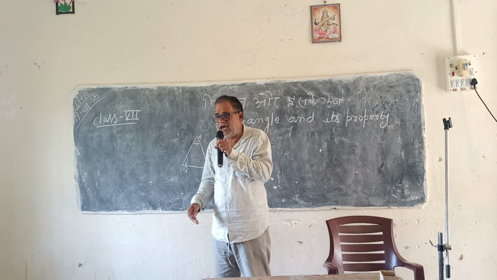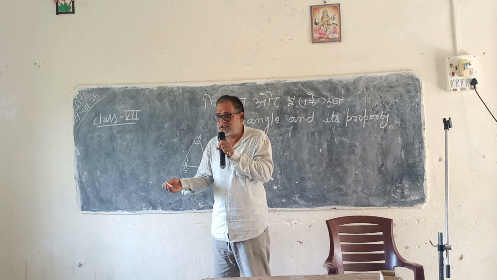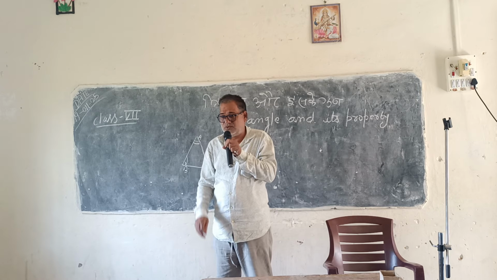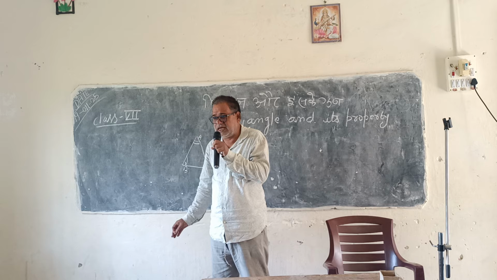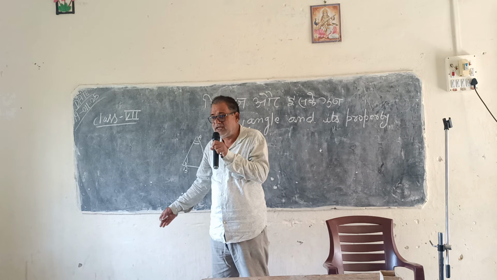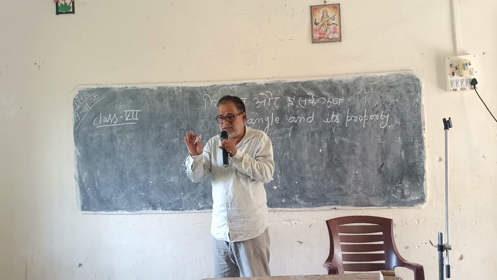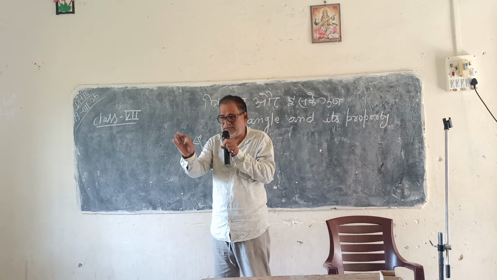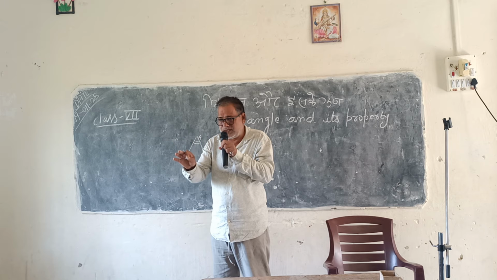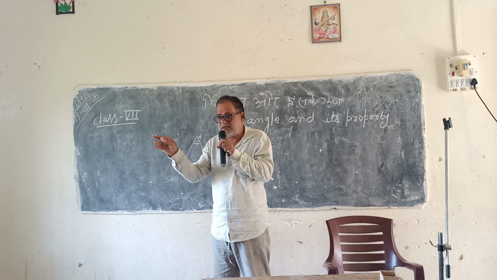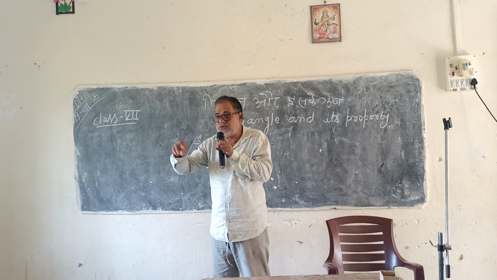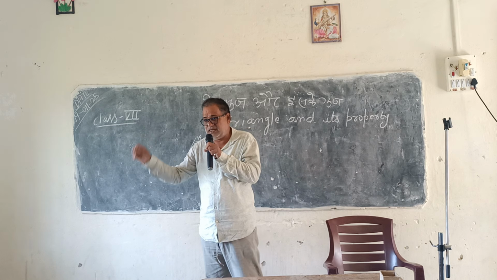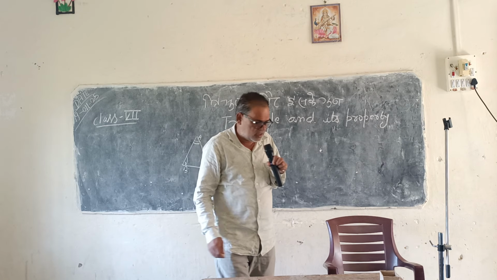And we will classify triangles on the basis of their sides also. So first we classify triangles on the basis of their angles. There will be three kinds of triangles on the basis of angles: acute angled triangle, right angled triangle, and obtuse angled triangle. Okay?